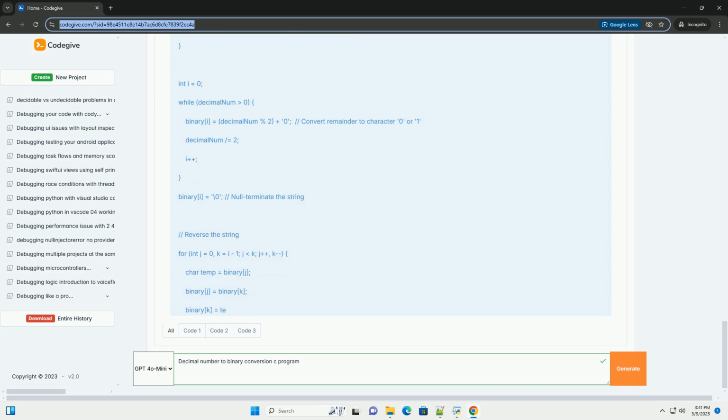decimalToBinary_dynamic, int decimalNumber: this function demonstrates dynamic memory allocation. It allocates memory on the heap to store the binary string.